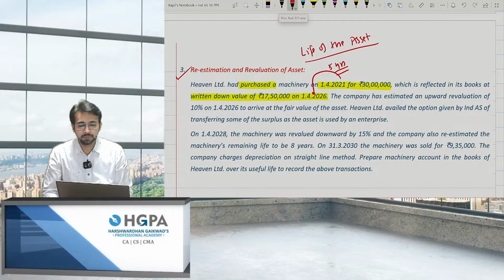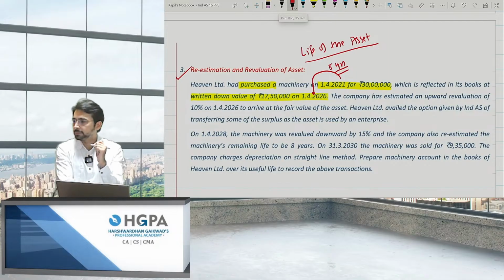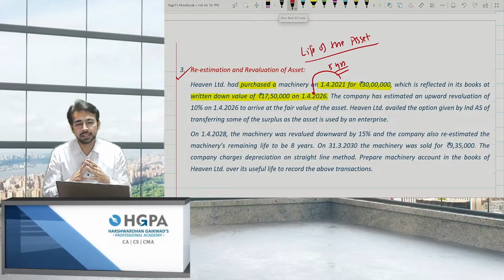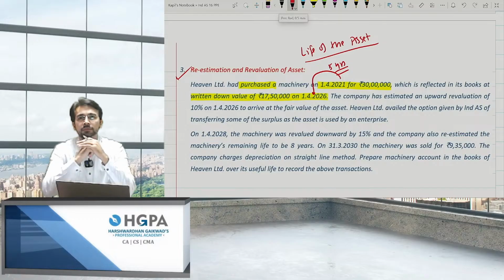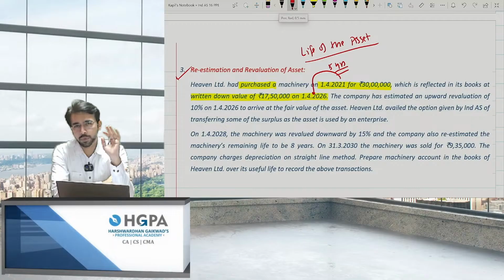Obviously, it is SLM, straight line method. Yes. Can any one of you give me the life of the asset? The only important point in this question is this point. Yes, perfect. 12 years. How come 12 years?